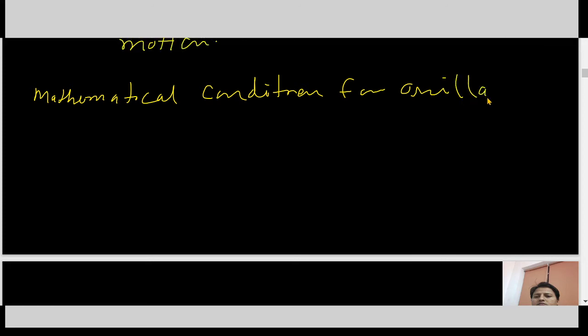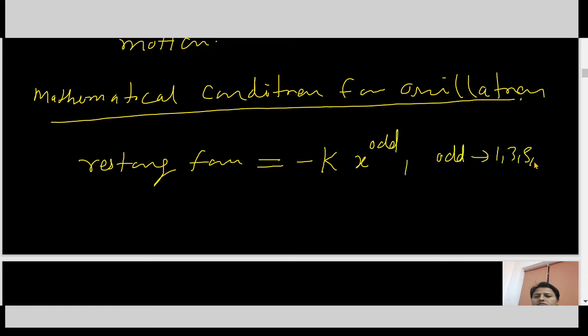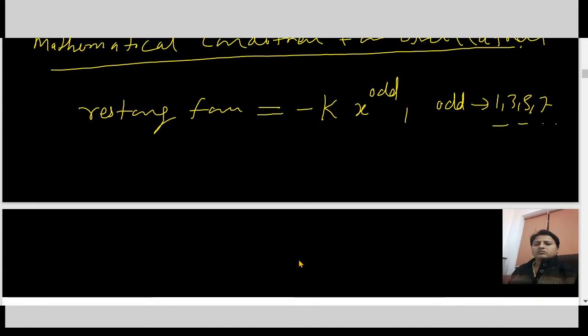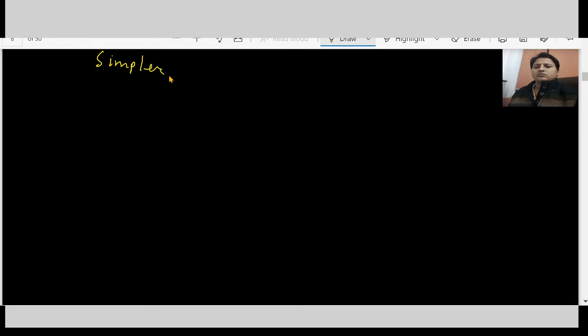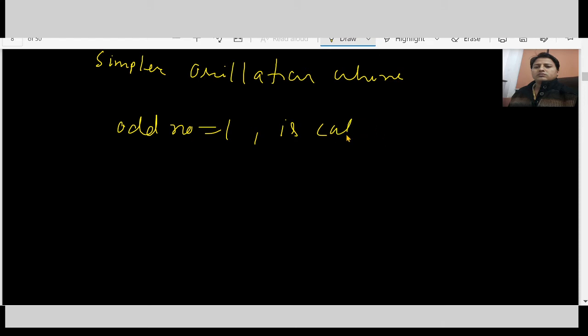Mathematical condition for oscillation. The mathematical condition for oscillation is that the restoring force must be dependent on displacement to the power of an odd number, where this odd number may be 1, 3, 5, 7, etc. So the simplest oscillation, where the odd number equals 1, is called an SHM.